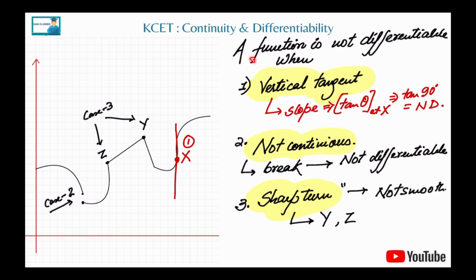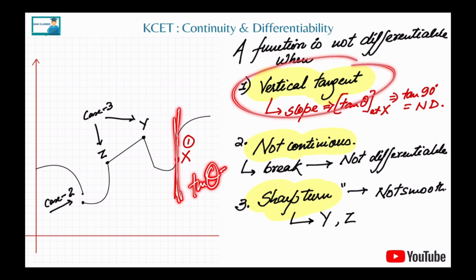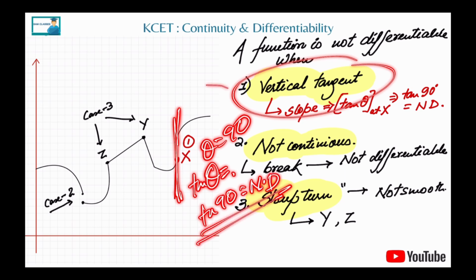So a function is not differentiable, and pretty simple it is. The moment you listen to it one time, you'll be able to understand it and it will be crystal clear. A function is not differentiable when, the first condition, it has a vertical tangent. Means tan theta is equal to what? Here the theta value is what? 90 degrees, and we know tan 90 is what? Not defined, correct?